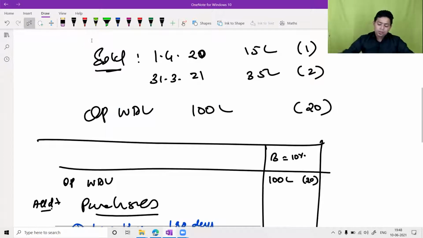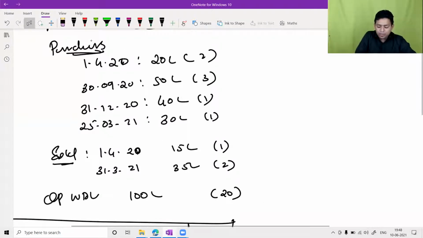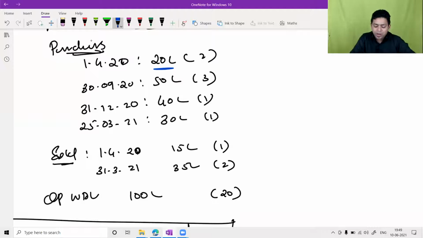Now you tell me which one should I put in less than 180 days. Please tell me, is it eligible for full depreciation or half depreciation? Asset purchase on 1st April 2020, full or half? You can use the abbreviation F for full and H for half. So full depreciation.